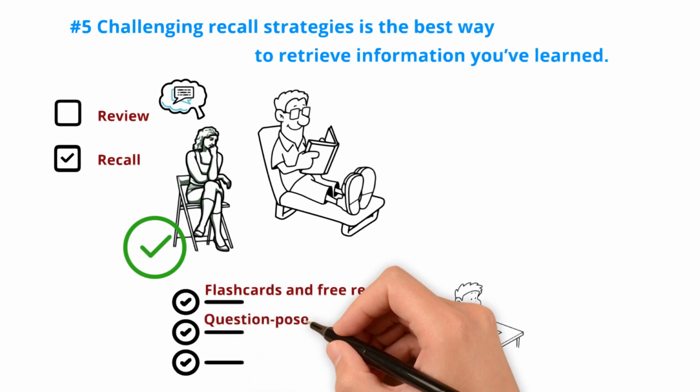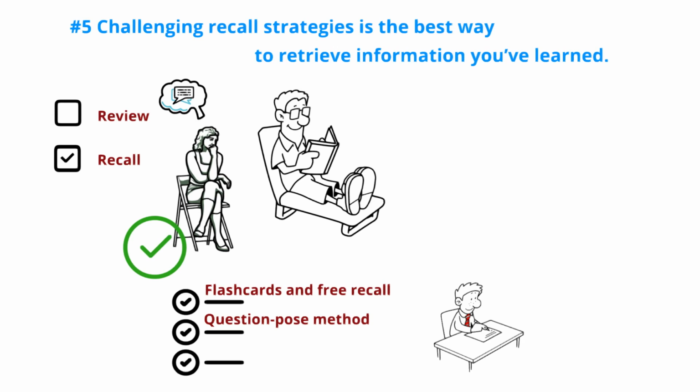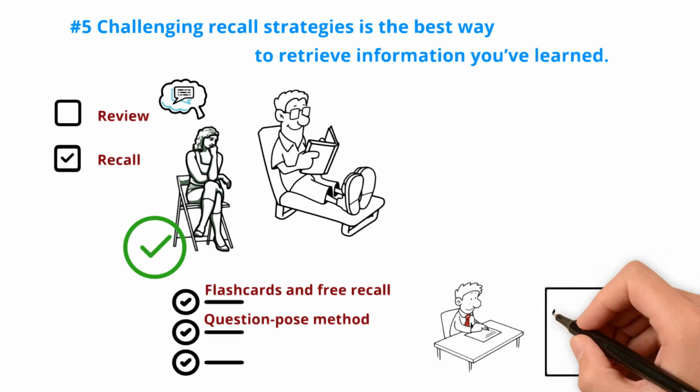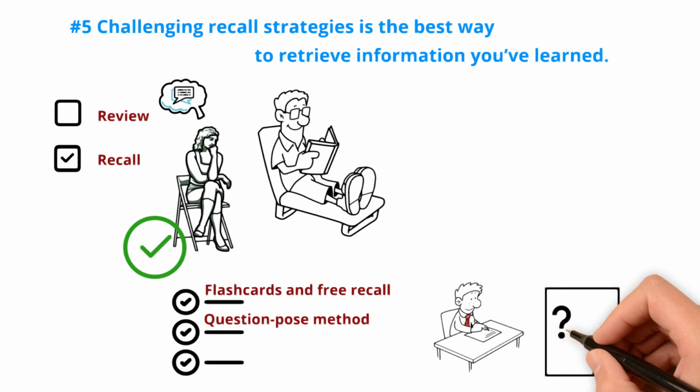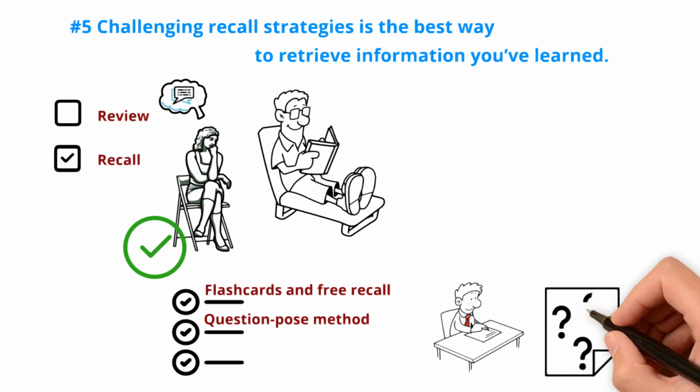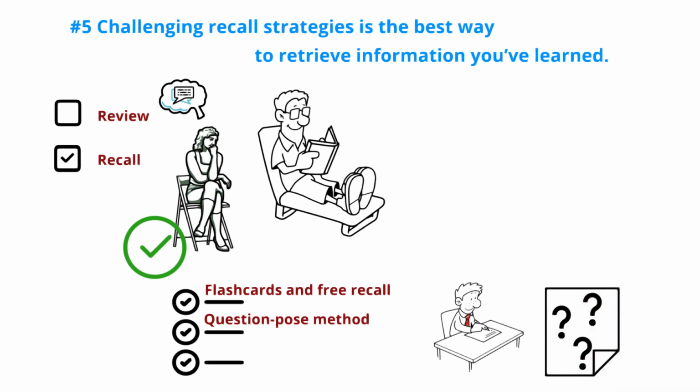Question pose method. When reading, avoid taking notes and instead pose questions that require you to recall the answers. For example, instead of writing, "The Battle of Hastings took place in 1066," write, "When did the Battle of Hastings take place?" This forces you to recall the information each time you review your notes.